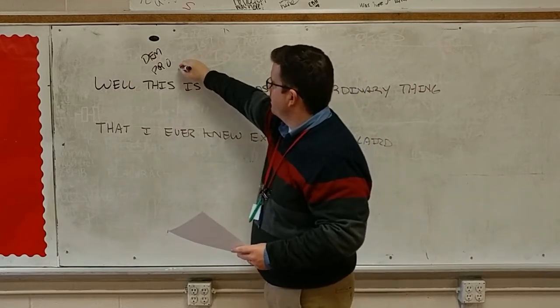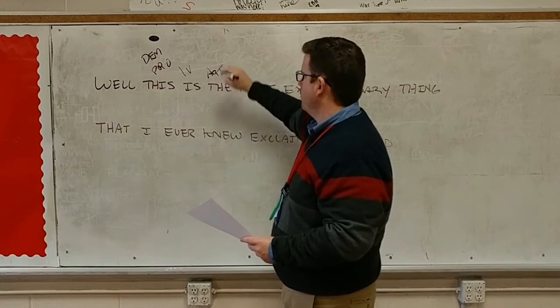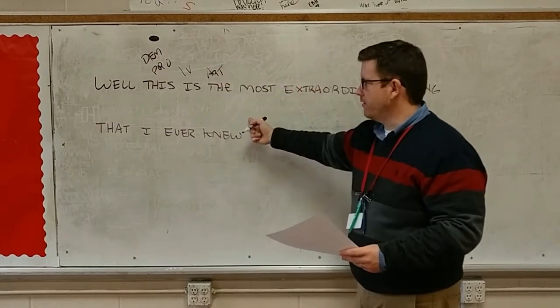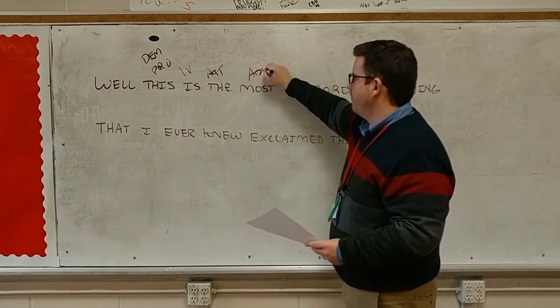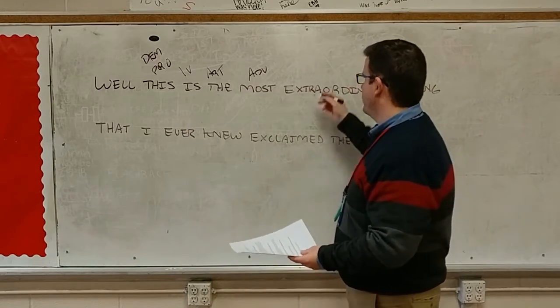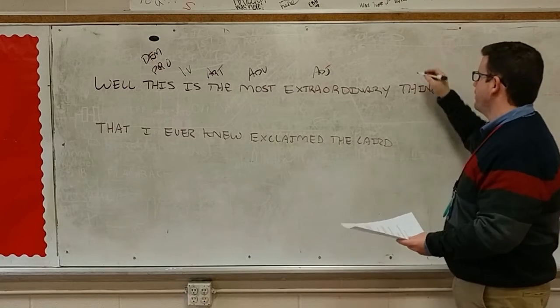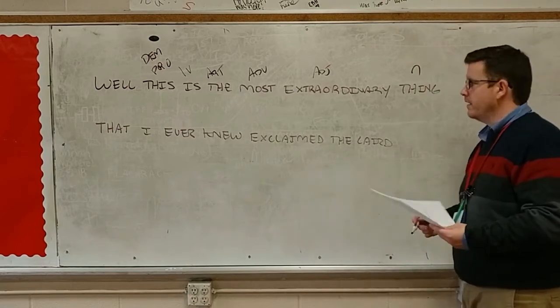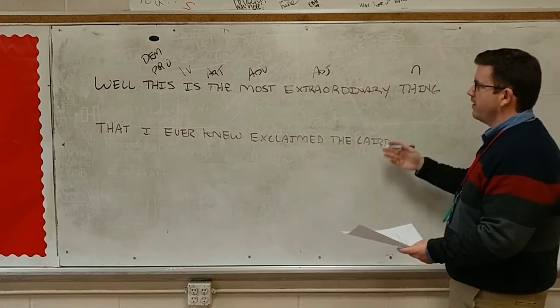It is a linking verb, LV. "The" is an article. "Most" here describes "extraordinary," and therefore it's going to be an adverb, because if a word describes an adjective, it's an adverb. "Extraordinary" here is an adjective because it describes "thing." "Thing" is a common noun. So that gives us our first half: this is the most extraordinary thing.